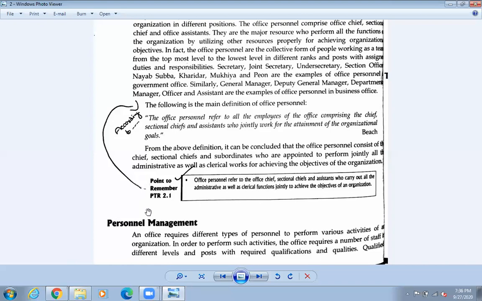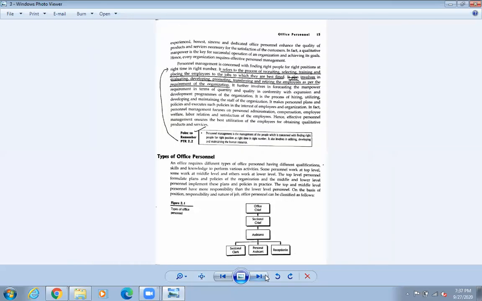Okay, so these are the portions, and managing them is management. So how to manage all these portions, that is called portion management. Okay, so to manage everything in the office, that is called personnel management. Okay, so let us learn what personnel management is now.